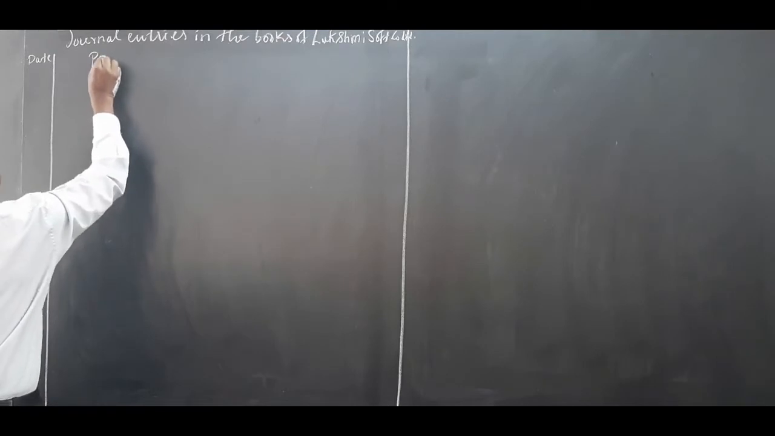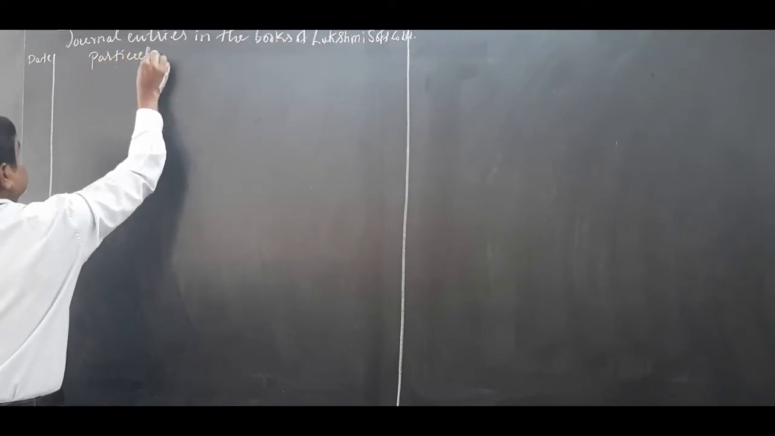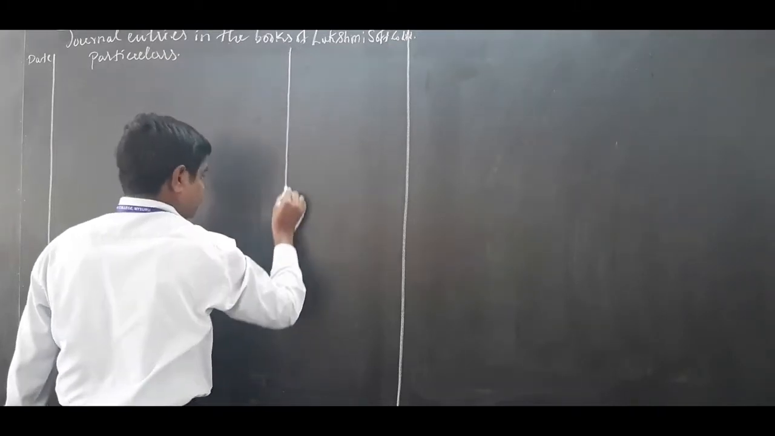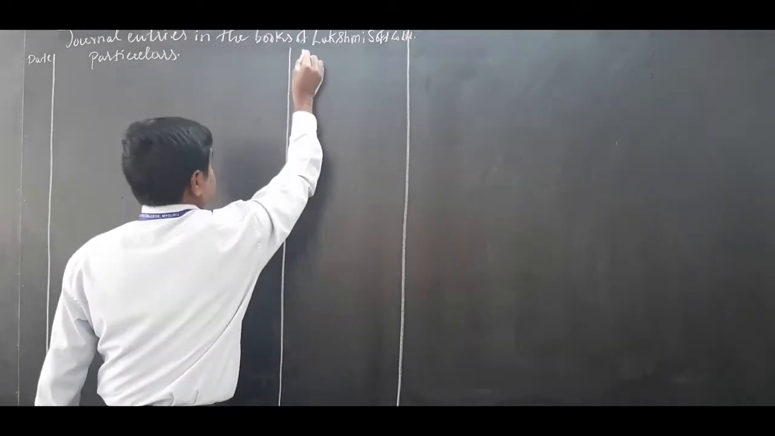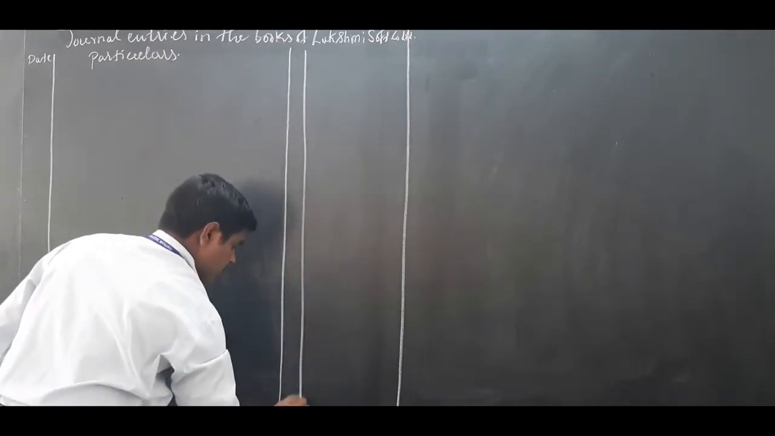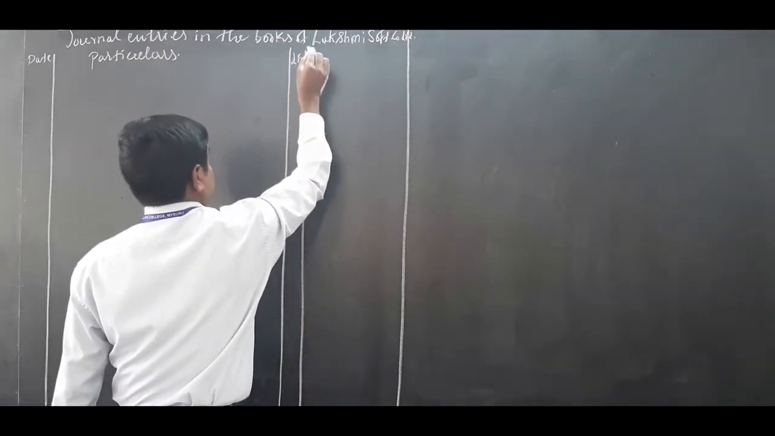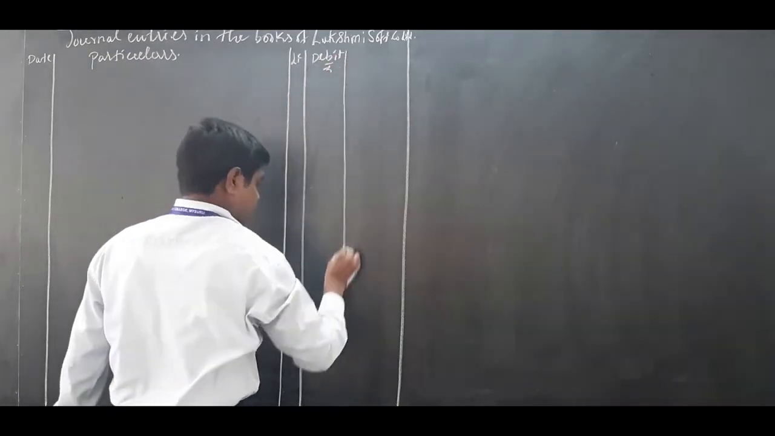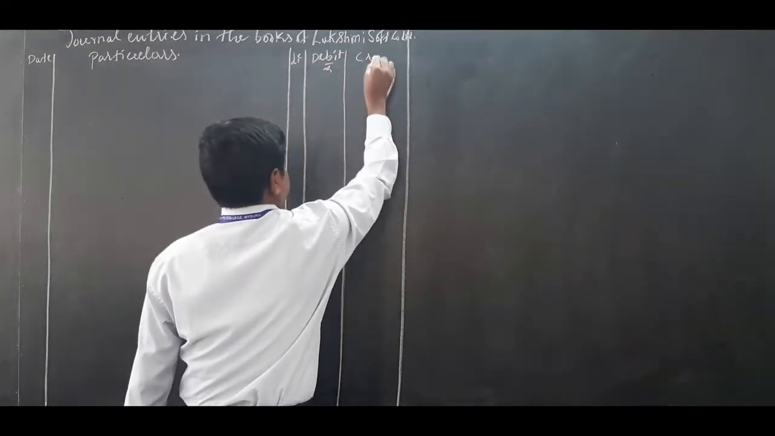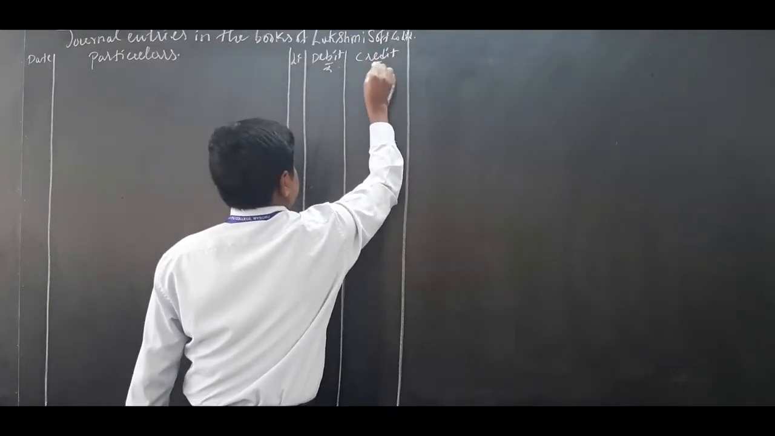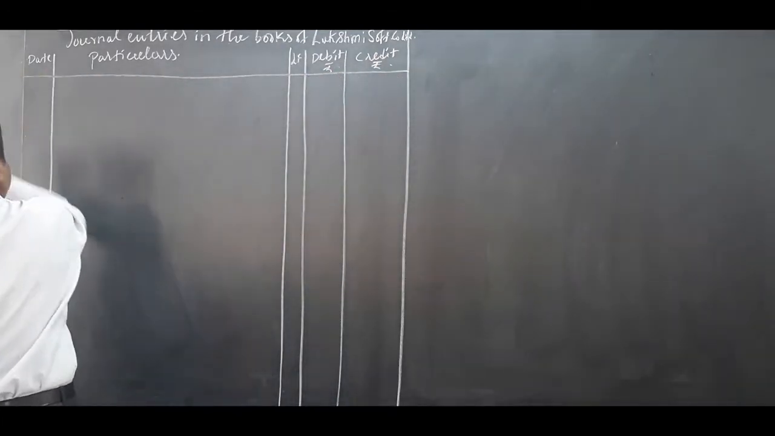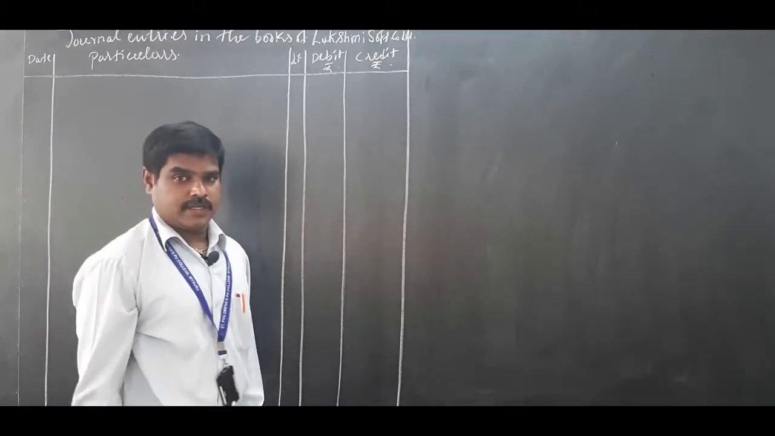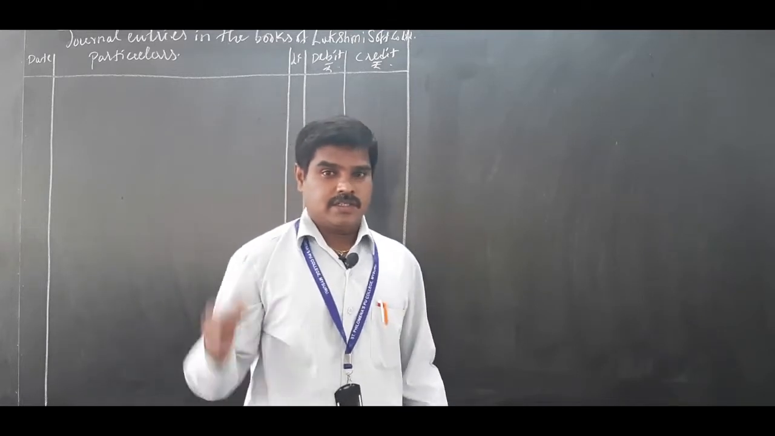Next, particulars, LF ledger folio, debit rupees, credit rupees. Hope everybody has written the first problem.